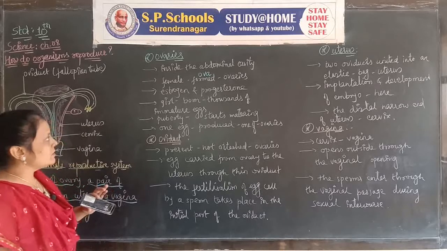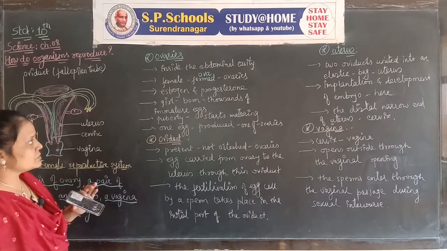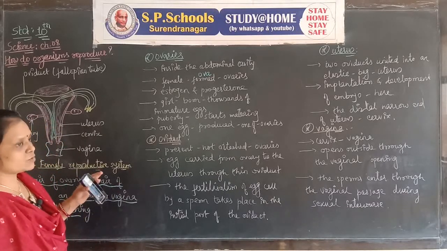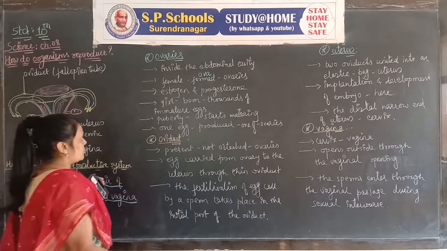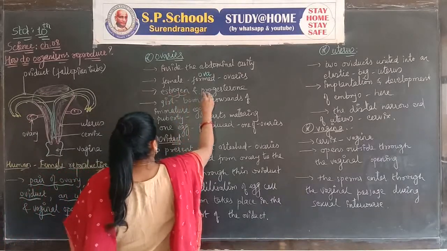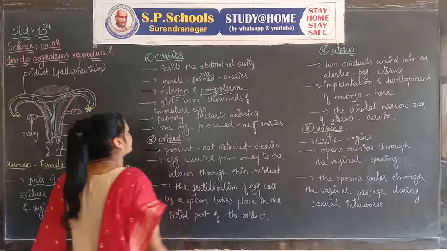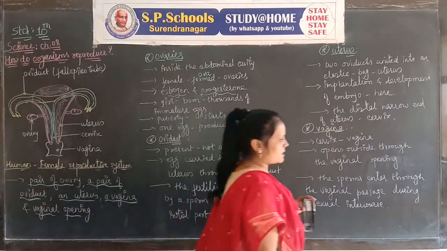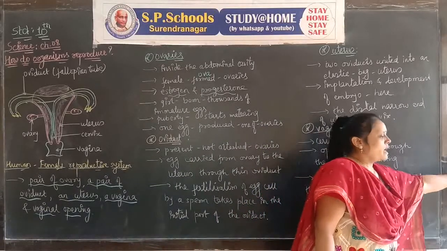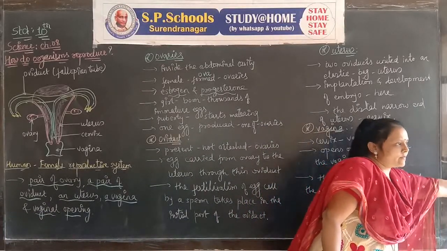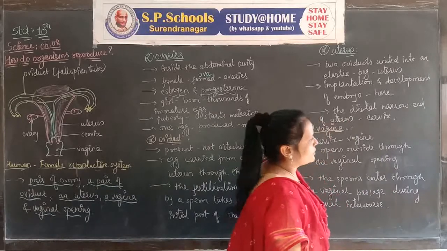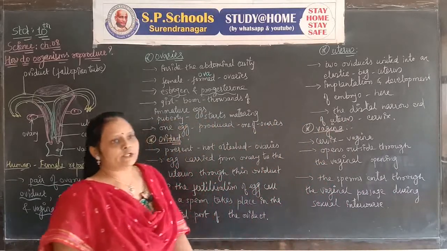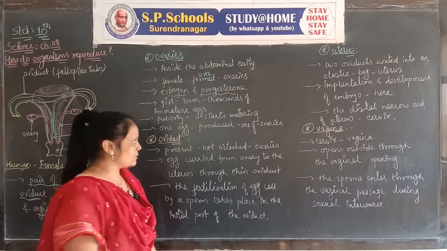In the female, ovaries produce two types of female sex hormones. They are called estrogen and progesterone. We already studied slight information about them in chapter number 7. We can give the function of estrogen and progesterone.